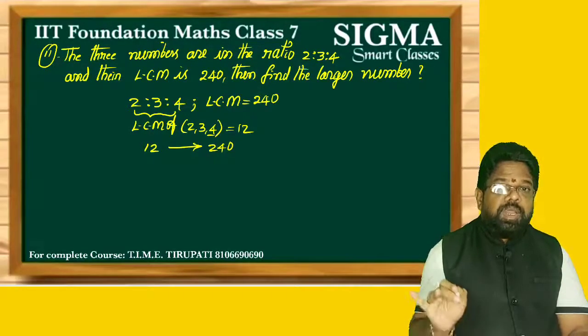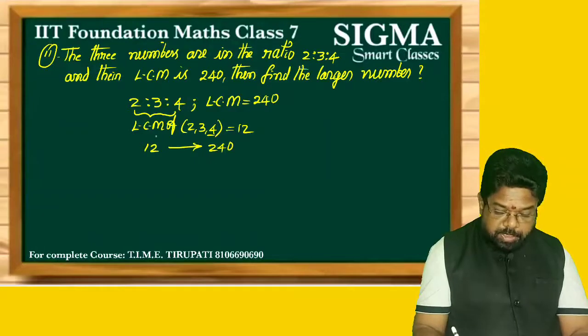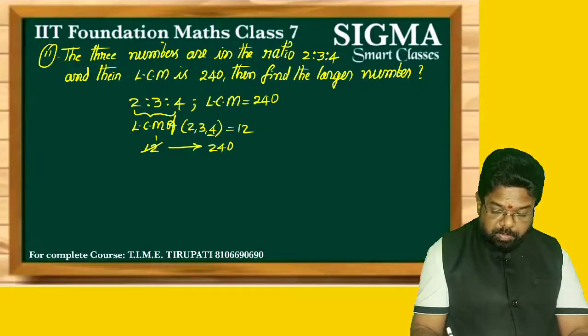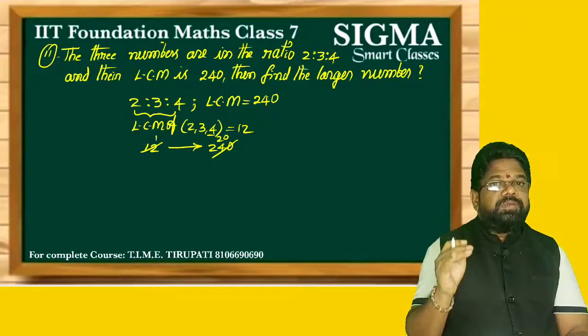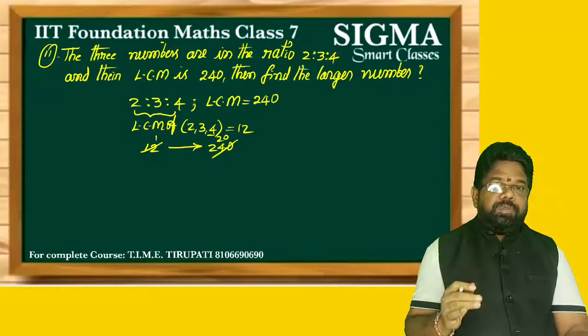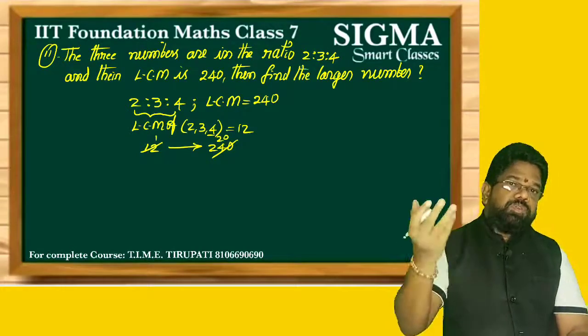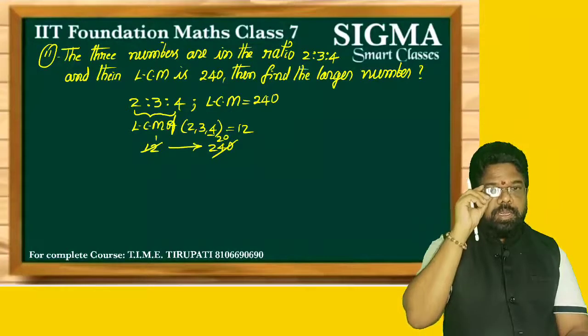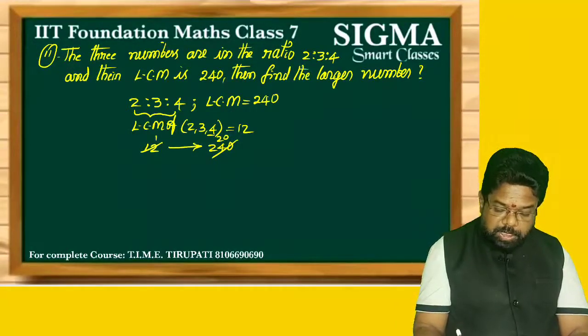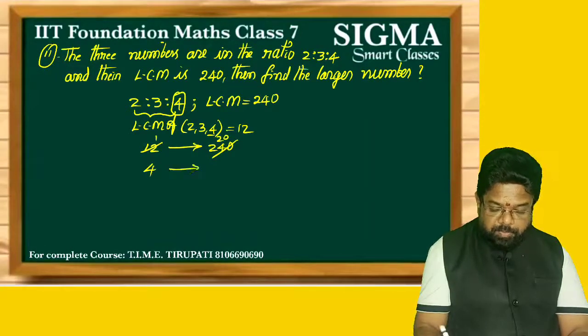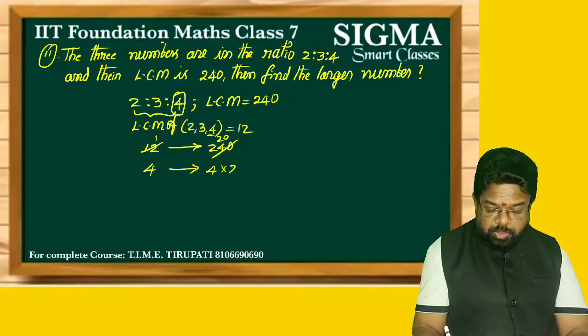So the value of 12 parts is 240. Immediately calculate the value of one part by dividing by 12 on both sides. Always you have to calculate one part. It is called the unitary method. After calculating one part, calculate what is required. Now one part value is 20. We require the larger number. What is the larger among 2:3:4? We require the value of 4 parts. What is the value of 4 parts? 4 into 20, so 80.